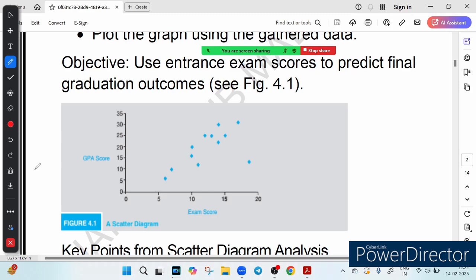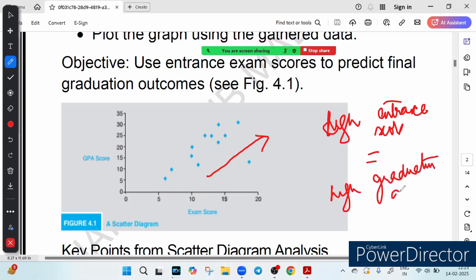So why does this matter? Because this scatter diagram helps predict the final result. It is useful for decision making. Basically, this scatter diagram visually proves whether two things are related. In this case you can see the dots moving upward. Earlier it was lower, then upward, then upward again. So it clearly means that a high entrance score is equal to a high graduation GPA.